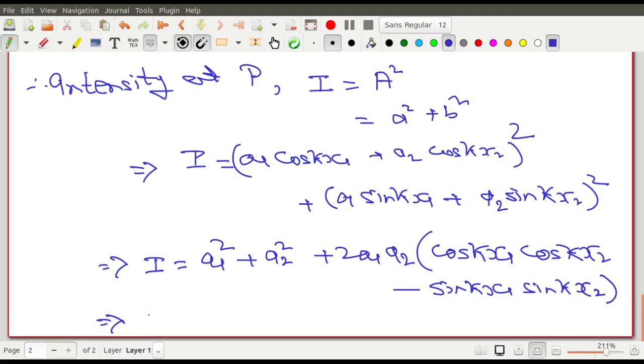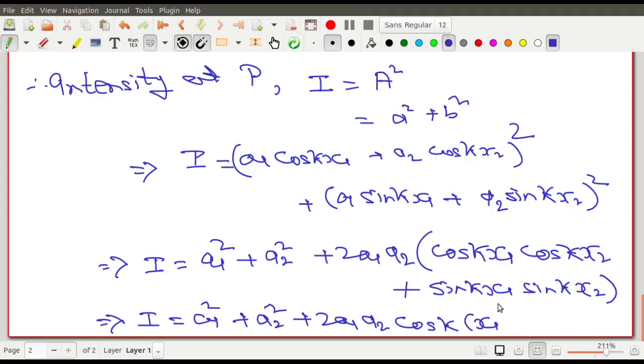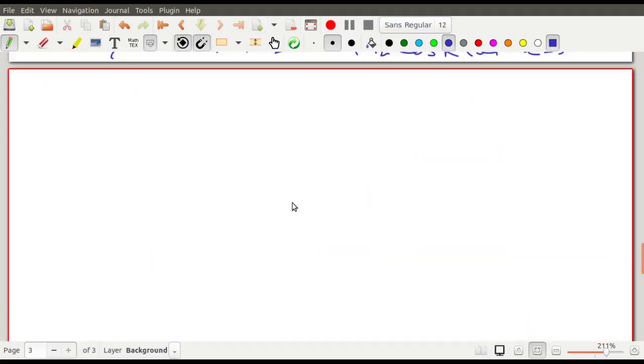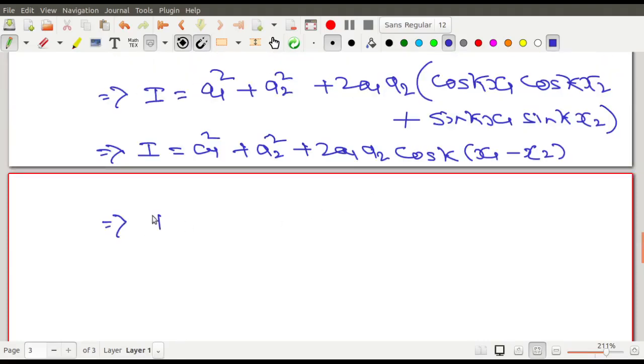This is how you can write capital I equals a1 square plus a2 square plus twice a1 a2 times the very important term, cos of kx1 minus kx2. In the middle there was a plus, so cos a cos b plus sin a sin b is cos of a minus b. This is the most important term in today's class, because there is a variation of intensity at a point on the screen. That is the interference effect, and that is what we are going to study here.